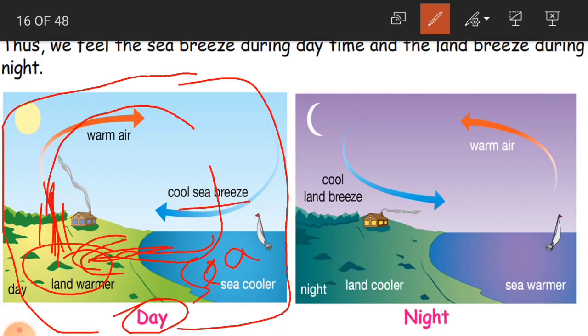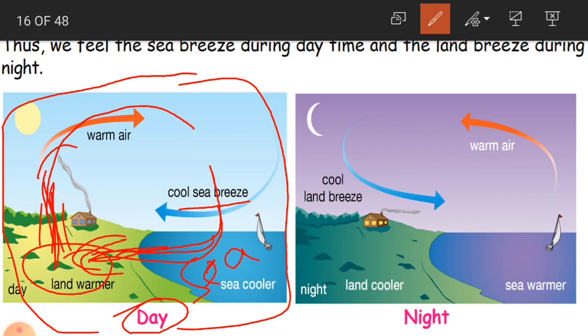Understood? So in the daytime what happens? The land gets much heated, and when it is getting heated, it sends all the warm air to the surface above, and the sea sends the cool air towards the land surface. This is called sea breeze. So the wind that blows from the sea towards the land is called sea breeze.